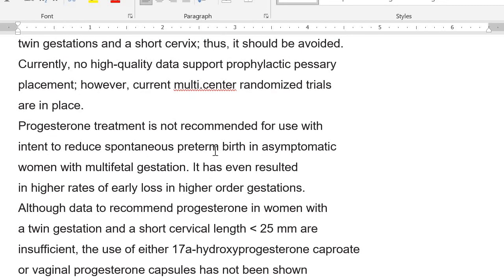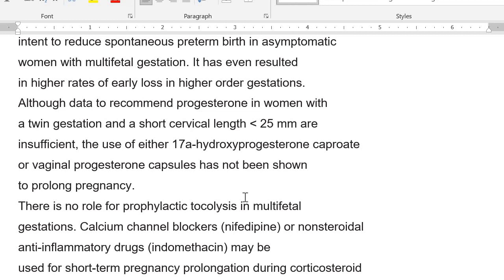Progesterone treatment is not recommended with intent to reduce spontaneous preterm birth in an asymptomatic woman with multifetal gestation. It has even resulted in higher rates of early loss in higher order gestations, although data to recommend progesterone in women with a twin gestation and a short cervical length, like less than 25 millimeters, are insufficient. And the use of either 17-hydroxyprogesterone caproate or vaginal progesterone capsules has not been shown to prolong pregnancy.